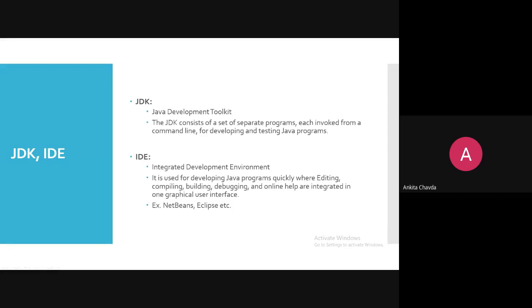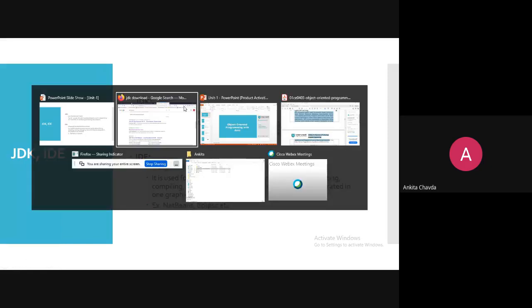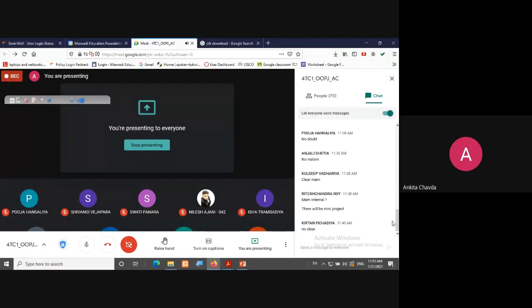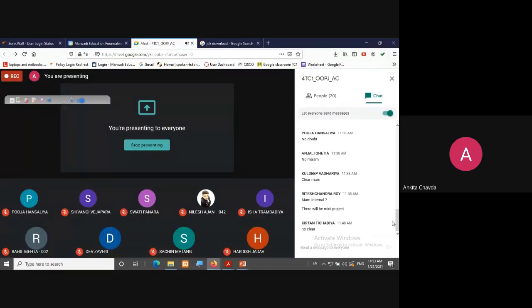Actually, this JDK includes the compiler, right? Because we want a compiler to execute any program. And here the compiler is in JDK, right? So if you are writing any program, you can write your Java program even in Notepad. Okay, you have to choose any text editor for that. So you can choose Notepad as a text editor, and still you can run your program without using any IDEs.